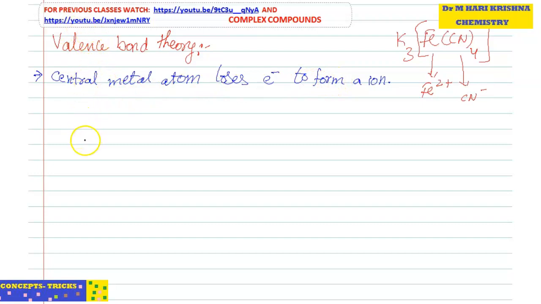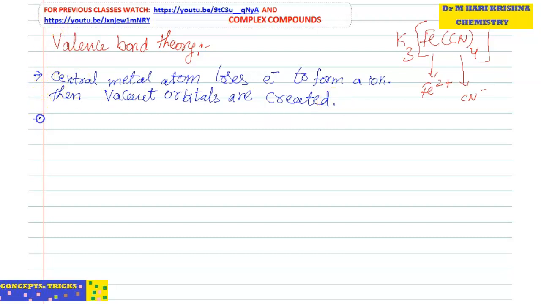So if an ion is formed, then what will happen is vacant orbitals are created in the central metal atom. So by losing electrons, vacant orbitals are created.